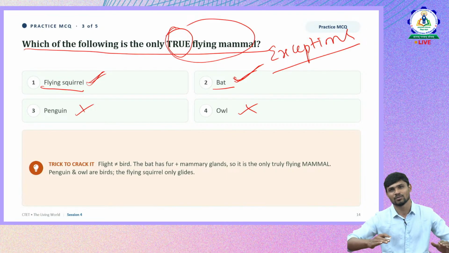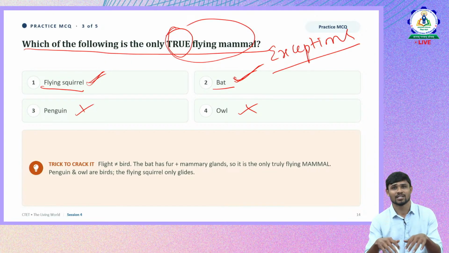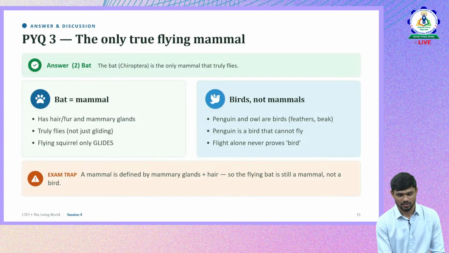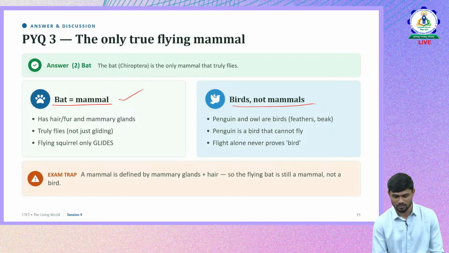It just spreads its skin and glides. It can't fly high, change directions or move faster with the help of that skin, whereas a bat can. It flies exactly like a bird. So it's the true flying mammal. Yes, bat is a mammal; birds are not mammals.